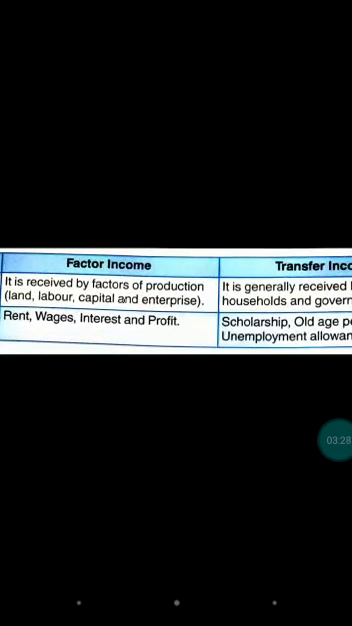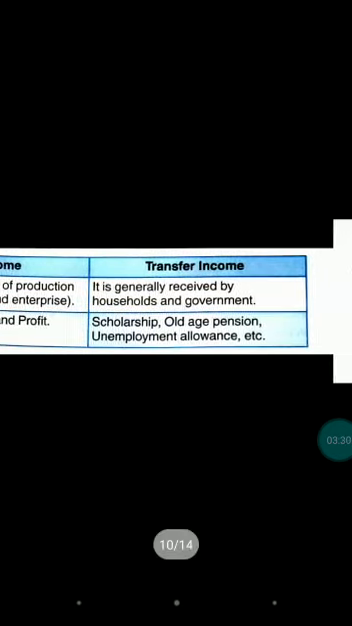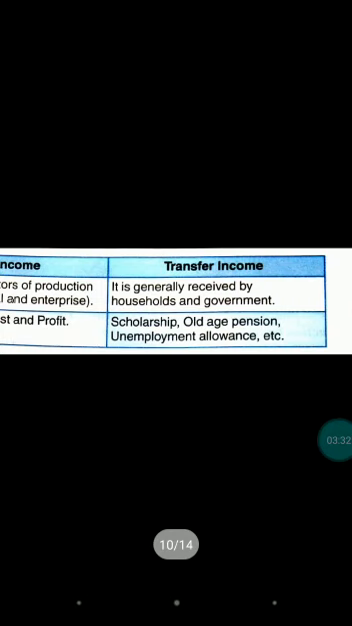Now examples: rent, wage, interest, profit are factor income; scholarship, old age pension, unemployment allowance, etc. are examples of transfer income. This concept of factor income and transfer income is very important from the exam point of view. Hope you all understood. Now moving further,